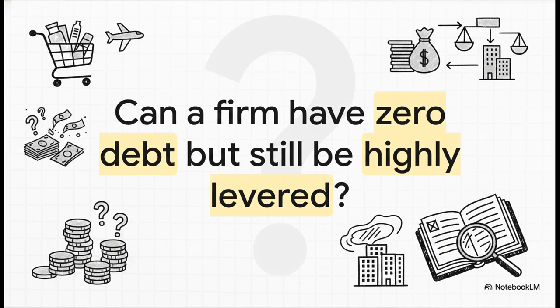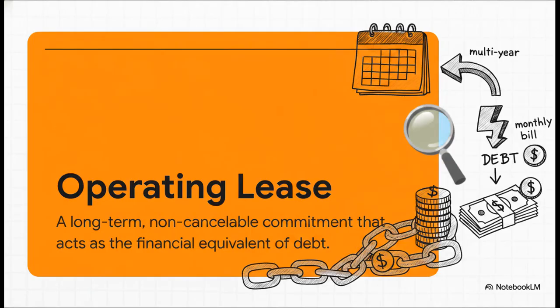I want you to ponder this mystery for a second. What if a company has 0 debt on its balance sheet, but is actually highly levered and at risk of default? It sounds impossible, but it happens all the time, particularly in the retail and airline industries. You look at a company's financials, you see 0 conventional debt, and you think, wow, what an incredibly safe business. But that could be a complete mirage. The answer to this mystery lies in the operating lease.